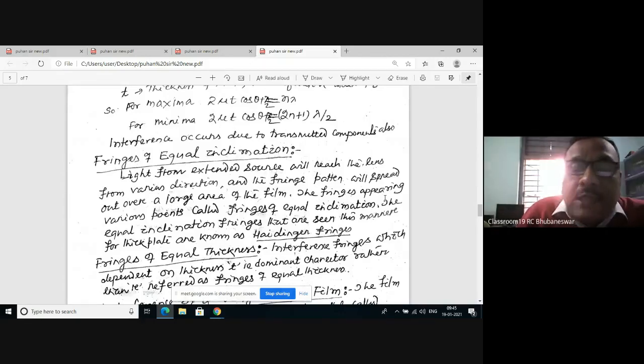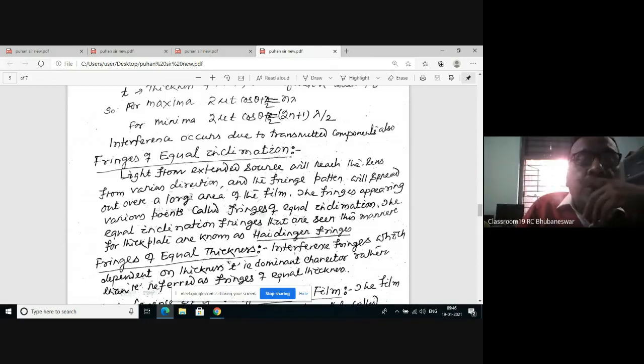The fringes appearing at various points are called fringes of equal inclination, and the fringes of equal inclination that are seen in this manner for a thick plate are known as Haidinger's fringes.